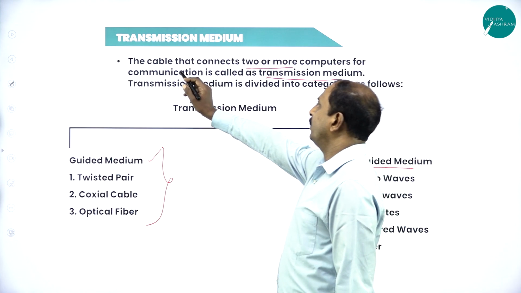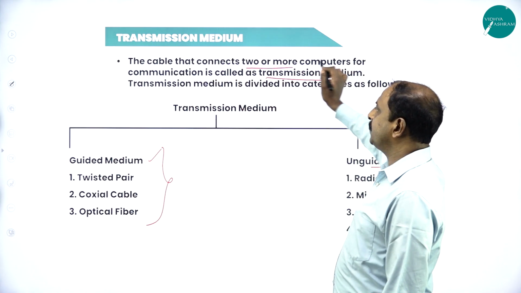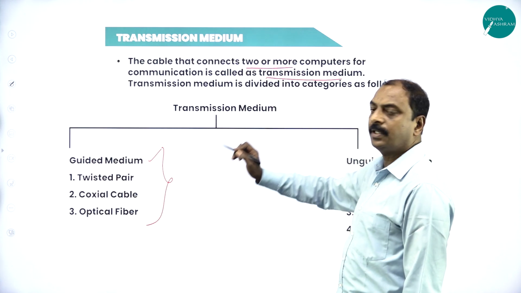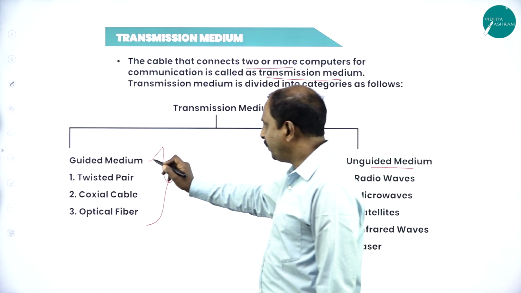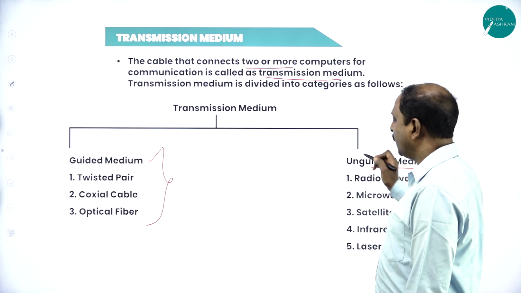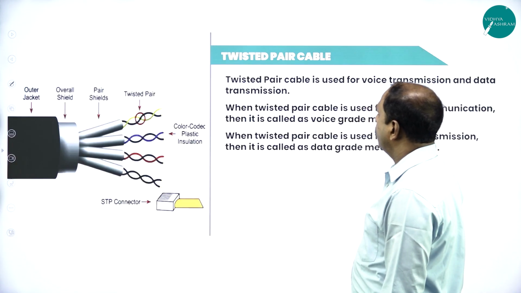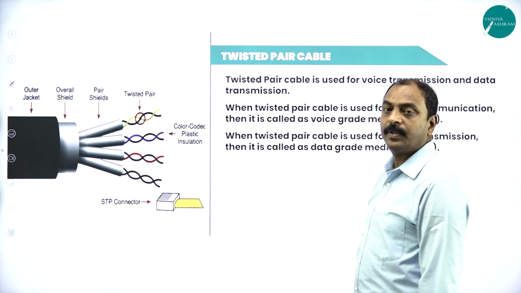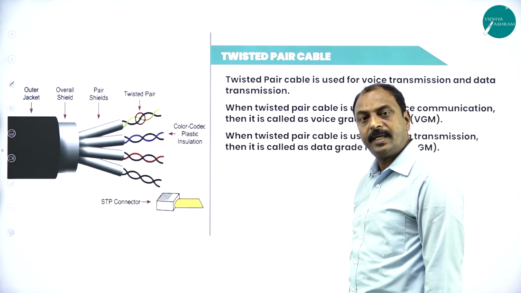A cable that connects two or more computers for communication is called a transmission medium. There are two types: one is guided medium and one is unguided medium. Now, in the next slide, let us see what a twisted pair cable is. This comes under guided medium.